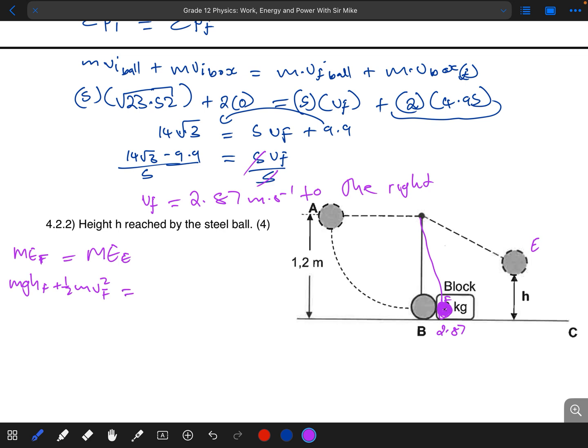That is equal to mass multiplied by the gravitational acceleration multiplied by the vertical height at point E, plus a half mass multiplied by v squared at point E.